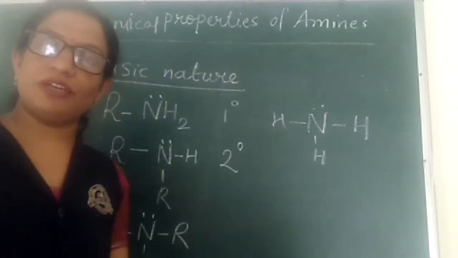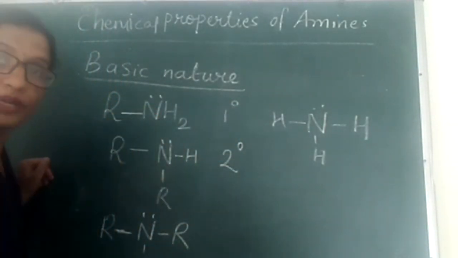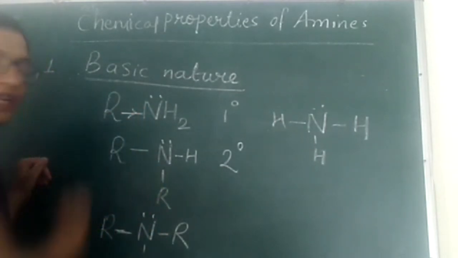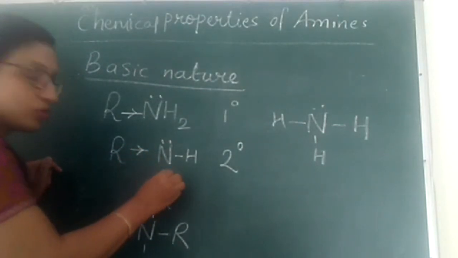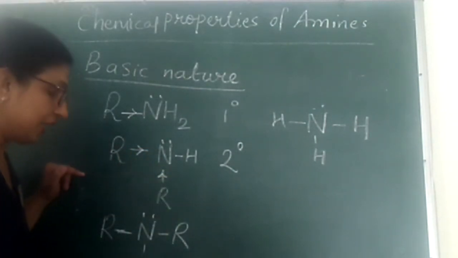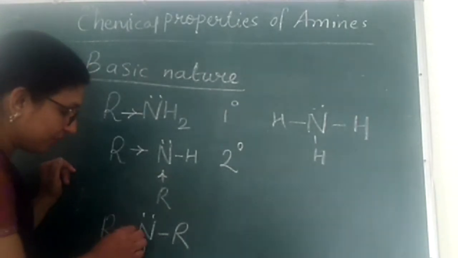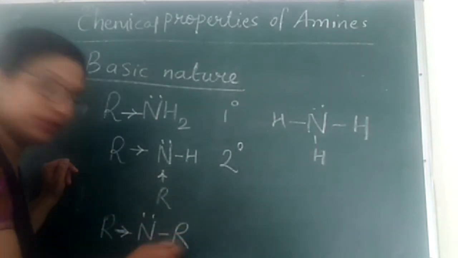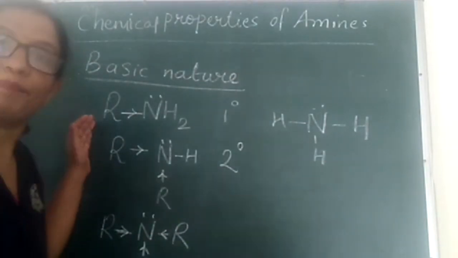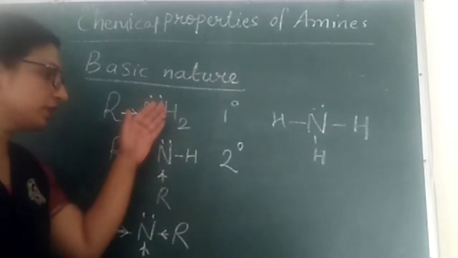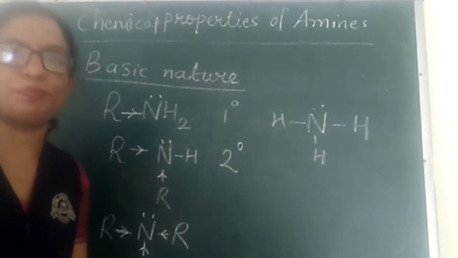Let's show that plus I effect in all the three types of amines. Here in primary amine, there is only one plus I effect due to one alkyl group. In secondary amines, there are two alkyl groups, so both will show plus I effect. In tertiary amines, there are three alkyl groups, all the three will show plus I effect and release the electrons towards nitrogen, that means away from themselves. Now this is the plus I effect shown by all the three types of amines. Whereas in ammonia, there is no alkyl group, so no such plus I effect.